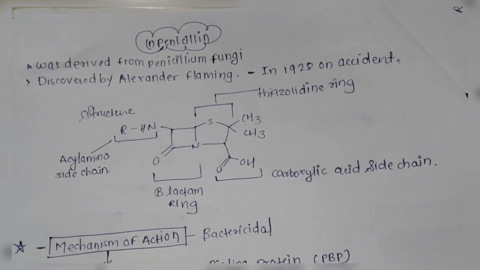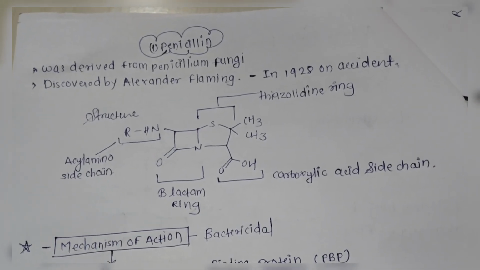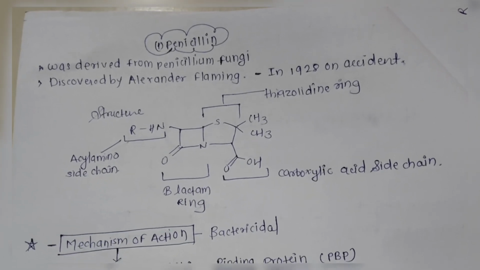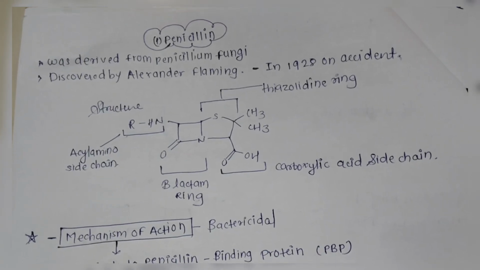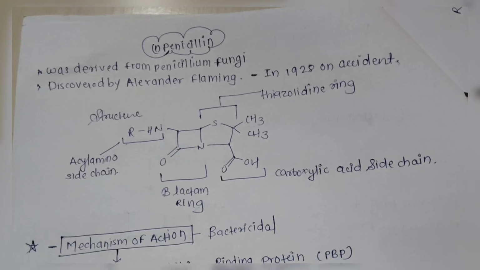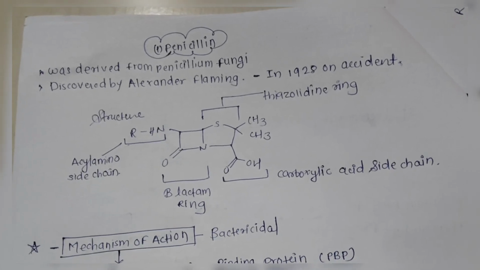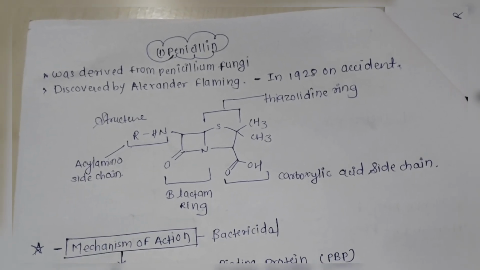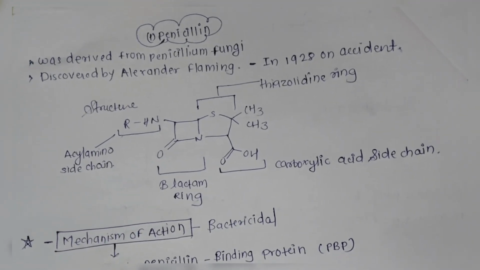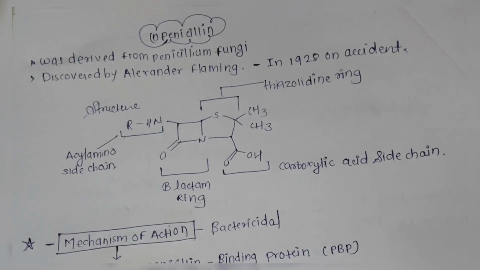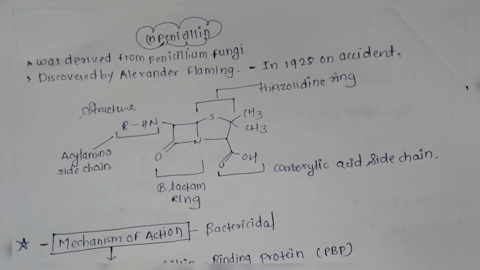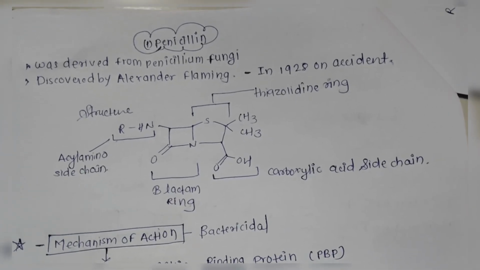Penicillin was derived from Penicillium fungi, discovered by Alexander Fleming in 1928 by accident. What happened is that Fleming accidentally left a Staphylococcus bacteria dish uncovered for a few days. When he returned to the dish, he saw it dotted with bacterial growth, apart from one area where a patch of mold was growing, thereby he discovered an active substance called penicillin. This was the whole story and scenario.